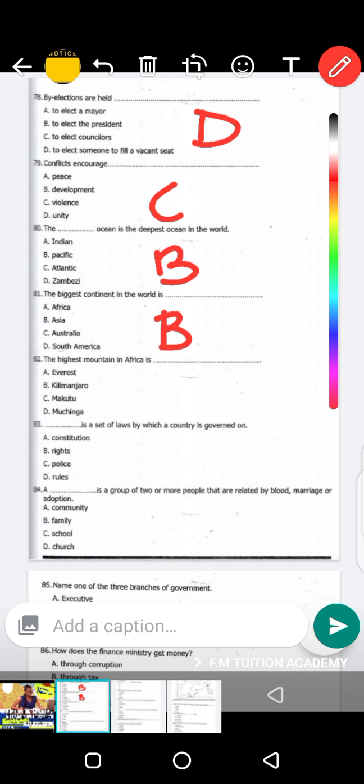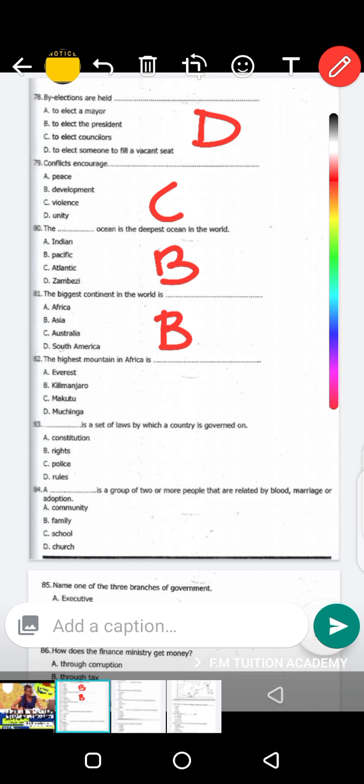1 is Asia, 2 is Africa, 3 North America, 4 South America, 5 Antarctica, 6 Europe, 7 Australia. So these are the 7 continents of the world.